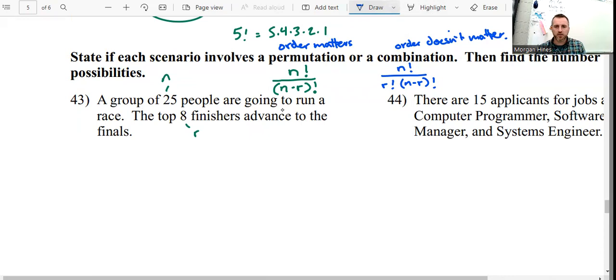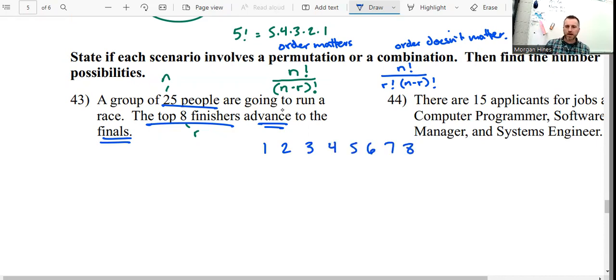25 people are going to run in a race. The top 8 advance to the finals. Okay. Do they get money for getting first instead of 7th? No. Do they get a medal? No. They just advance. So let's say we number the runners. And it just so happens that the runners 1 through 8 are the top 8 finishers. They cross the line in order. Then all 8 of them would advance.